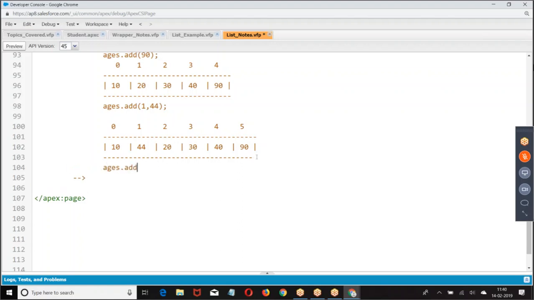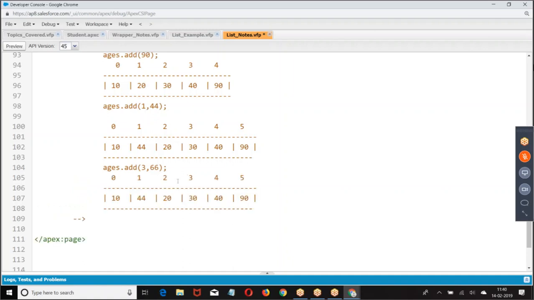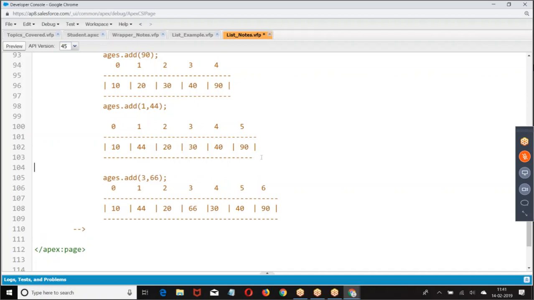So we had ages dot add 3 comma 66. At index 3, we are adding 66. This is how we got ages dot add 3 comma 66. This is how we are creating it. I hope you are good with this.